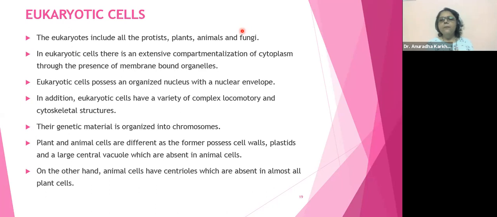What is your doubt? What are plastids? Chloroplast. Heard about chloroplast? Likewise, we have got chromoplast, leucoplast. I'll talk about that also individually. I'll tell you what are plastids, right? Yes. So the plant cells have got plastids.